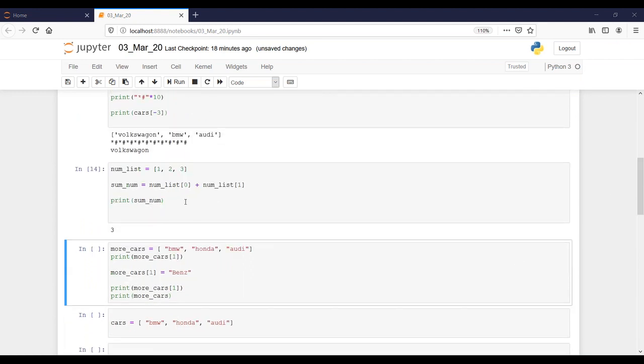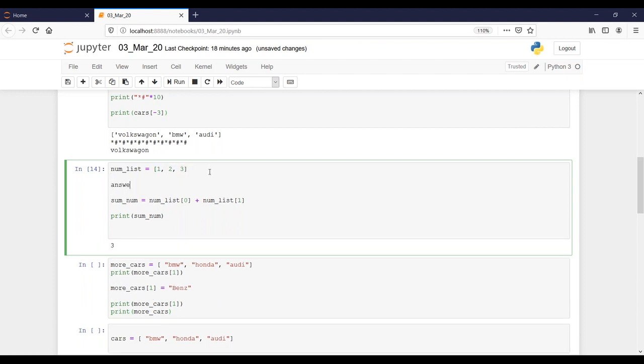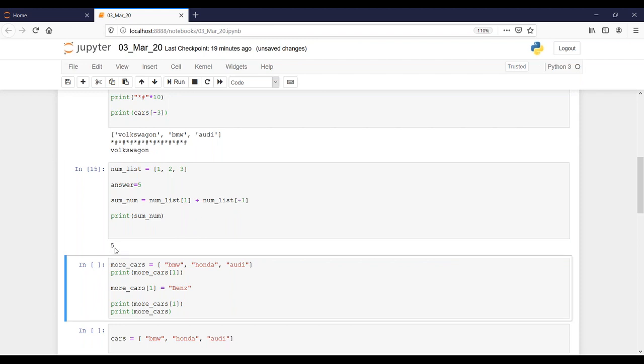So my question here is, can you get me an answer of 5, where for one element you go forward and for one element you go in reverse? I want an answer of 5. How can I write this properly? Num list 1 and num list -1. Right, so this might also be one of the ways that people might question you.